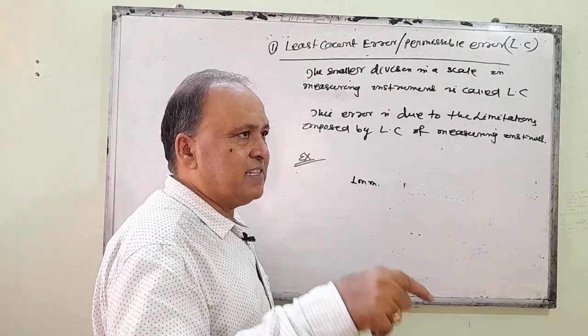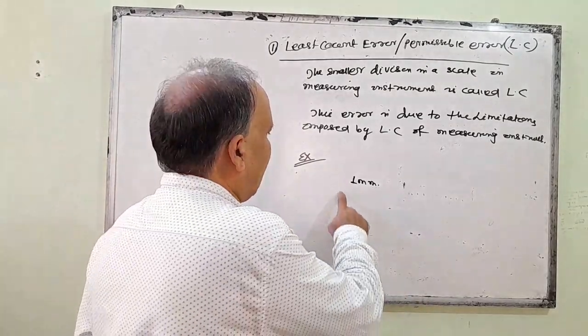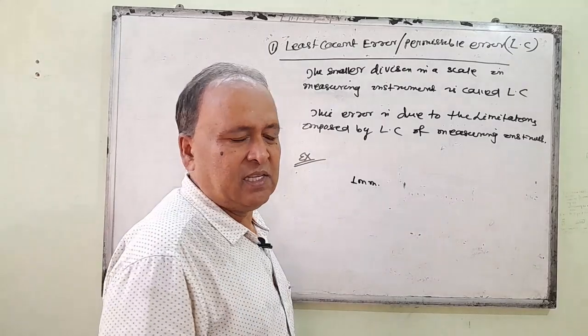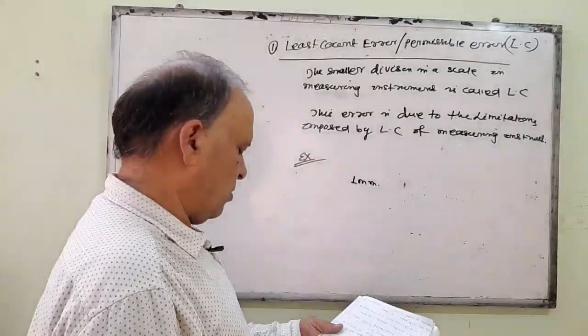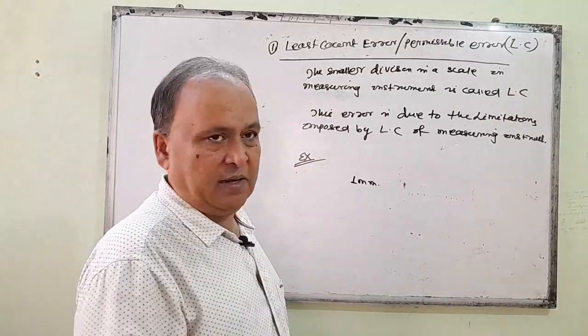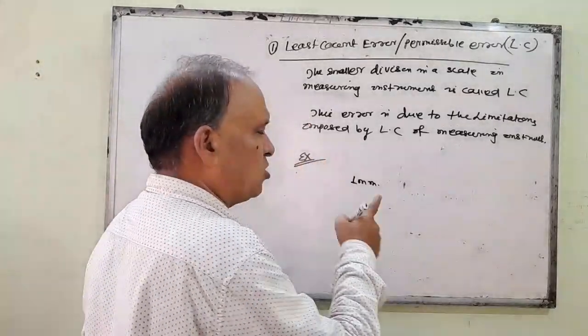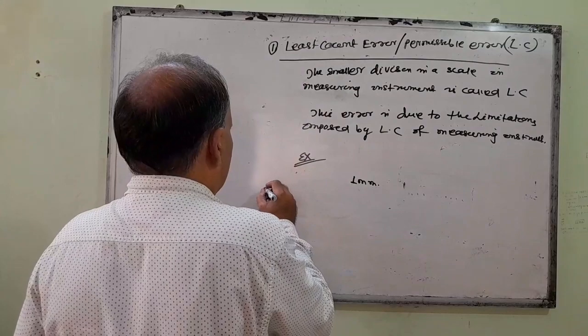While we measure in that instrument, we cannot get an accurate measurement. Here you get the error. So this is called least count error or permissible error. This also comes under instrumental error.